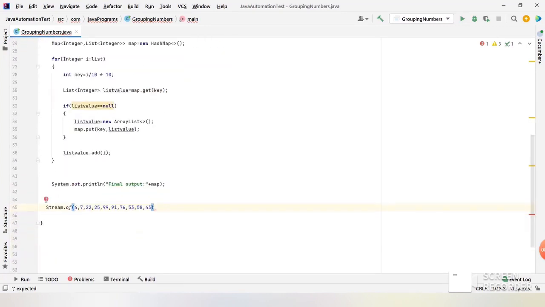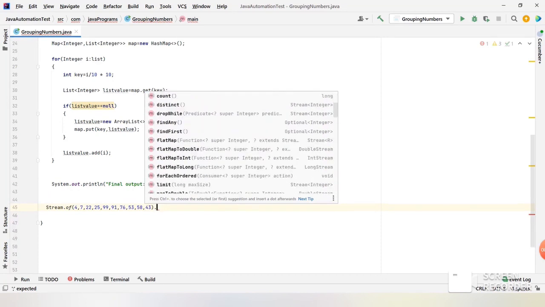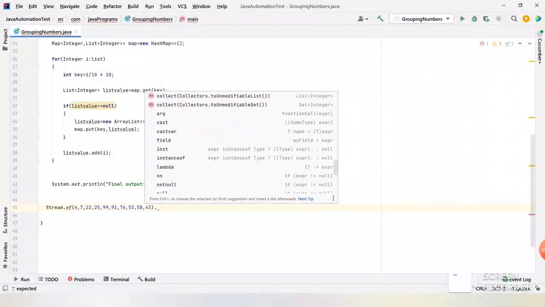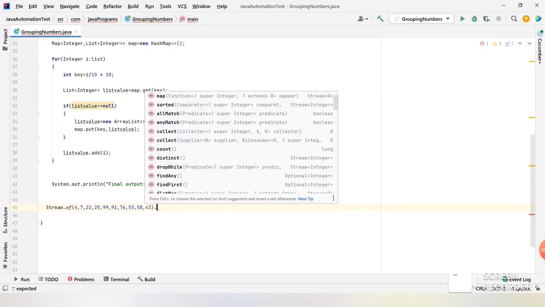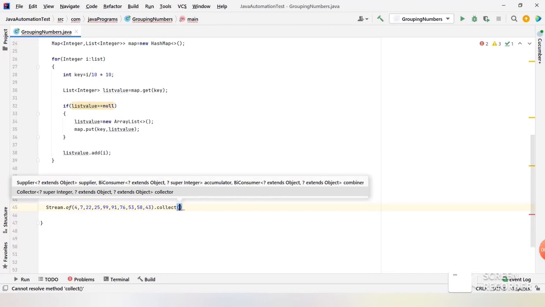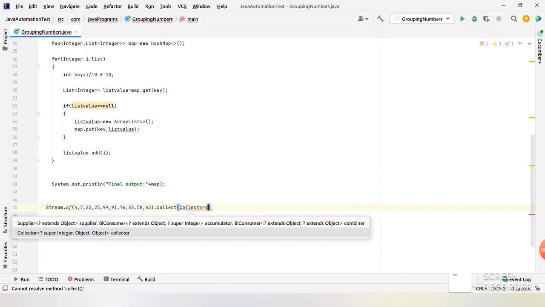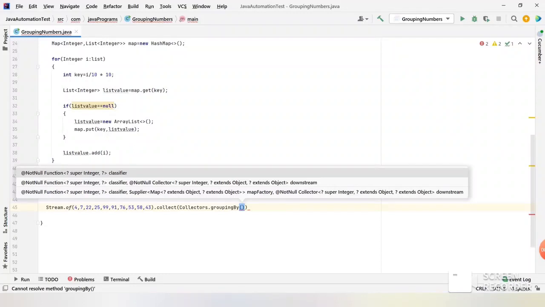Now to do that, in streams we have a lot of methods. If I click on dot and enter, it shows me a lot of methods here. Basically we need to collect some members and maintain them into groups of numbers, so I can use the collect method here. Let me use collect, and after collecting we need to group, right? So I'm going to use Collectors. Collectors is also part of stream, so use groupingBy. These are predefined methods, so no need to write extra code. Directly we can use groupingBy to group the members.